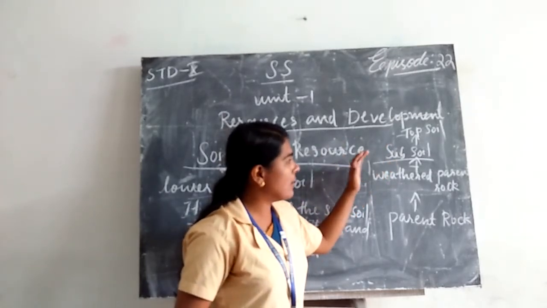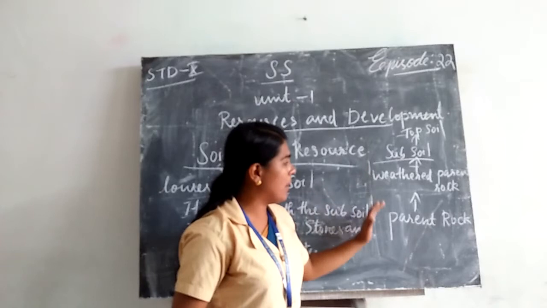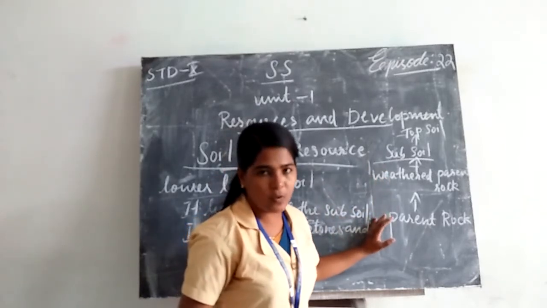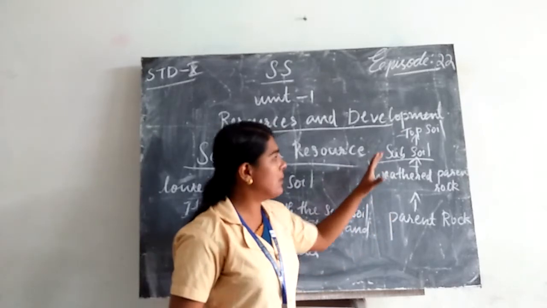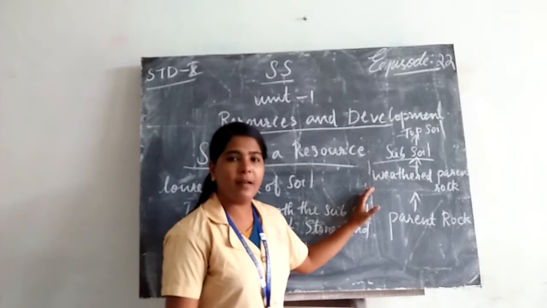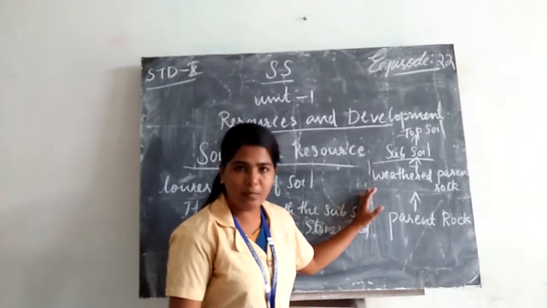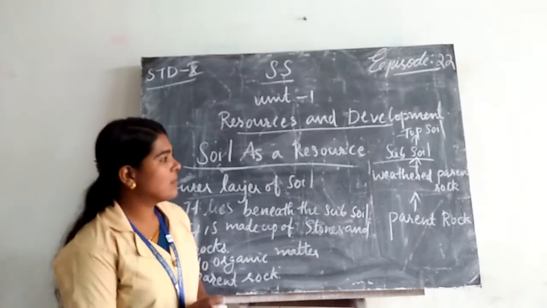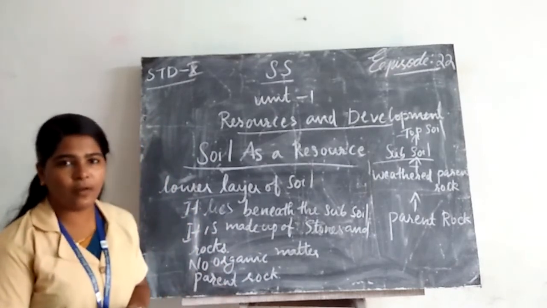Then we can see the last one, further parent rock. We can see the lower parts of soil. It is beneath the subsoil. It does not contain any types of organic matter, so it is less fertile in nature. These are the different layers of soil.